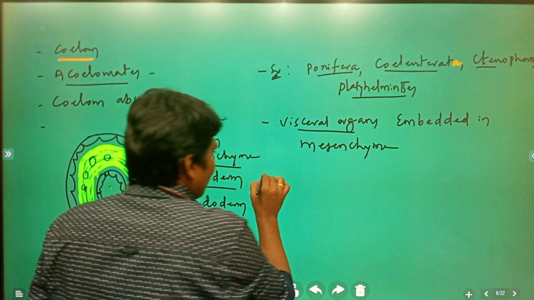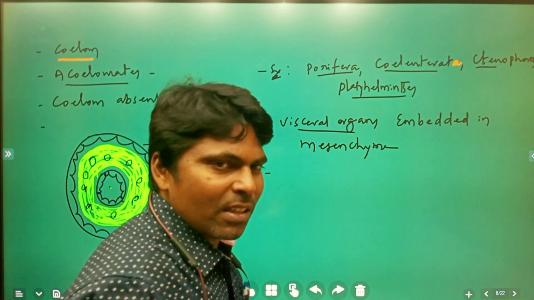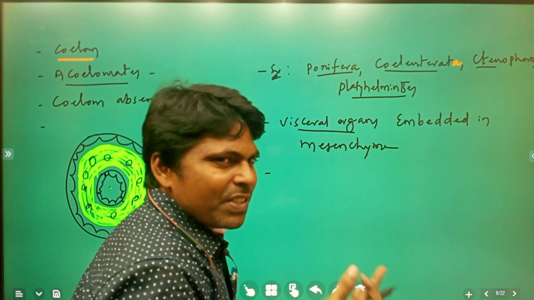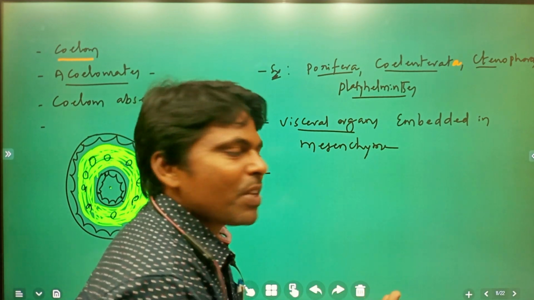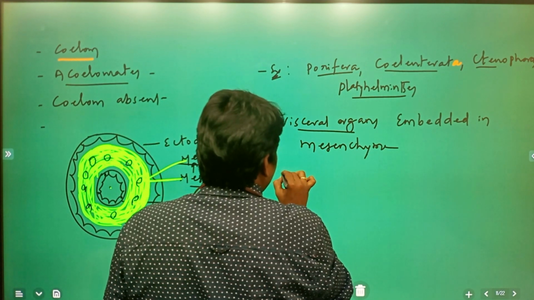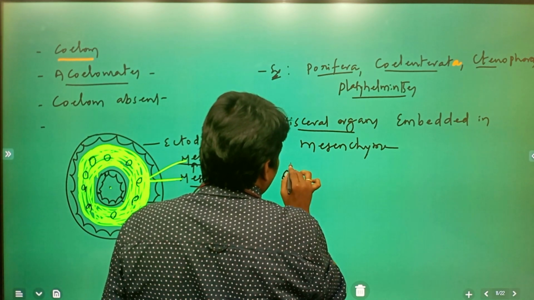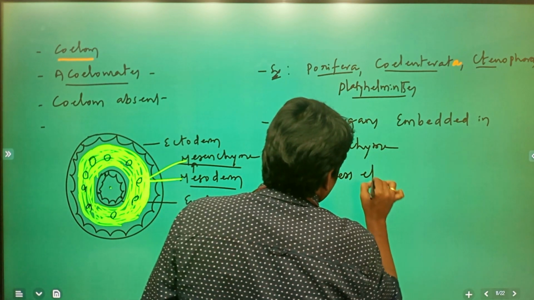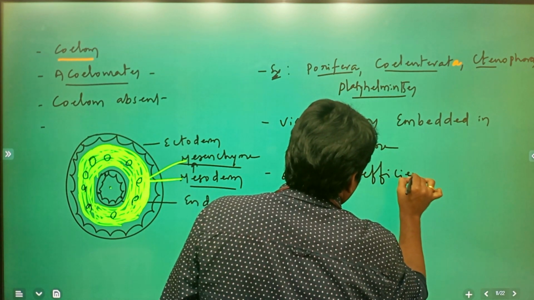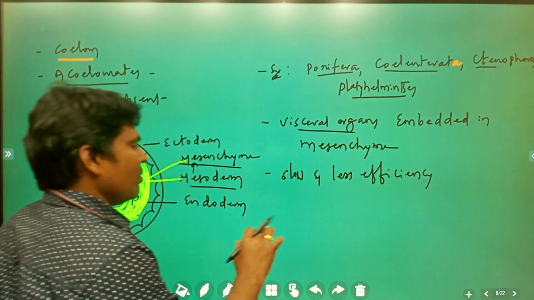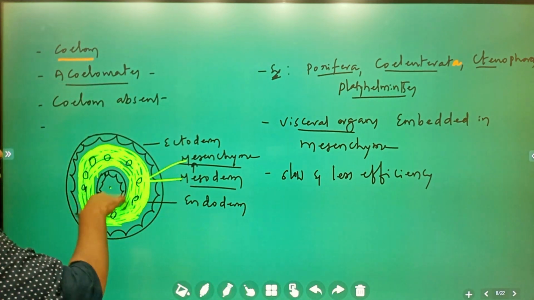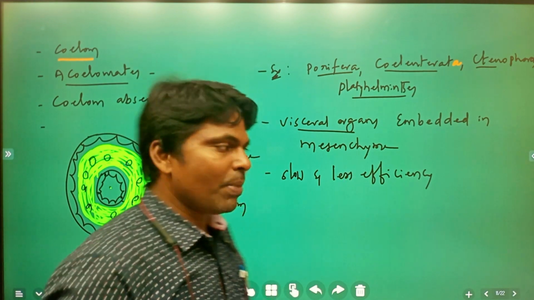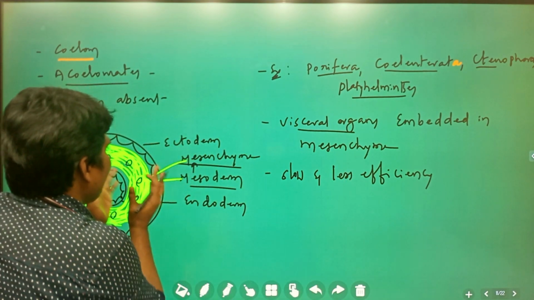That is the reason why the movement of visceral organs does not take place that efficiently. Movement of visceral organs is slow and less efficient. Whatever mechanism takes place in these organisms is slow and less efficient because the visceral organs are suspended in mesenchyme.